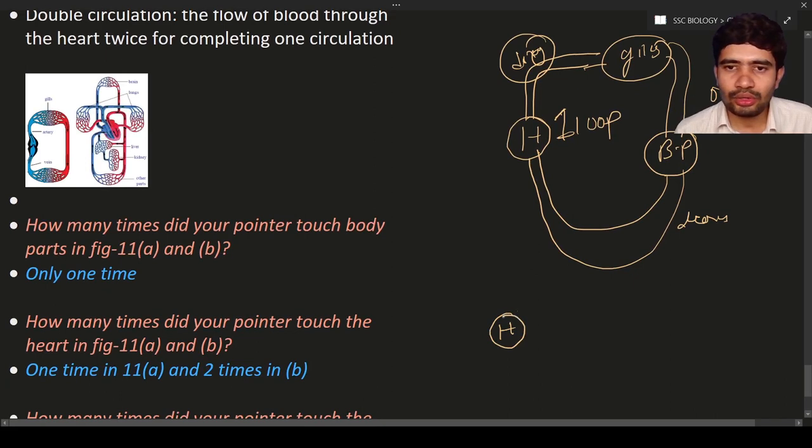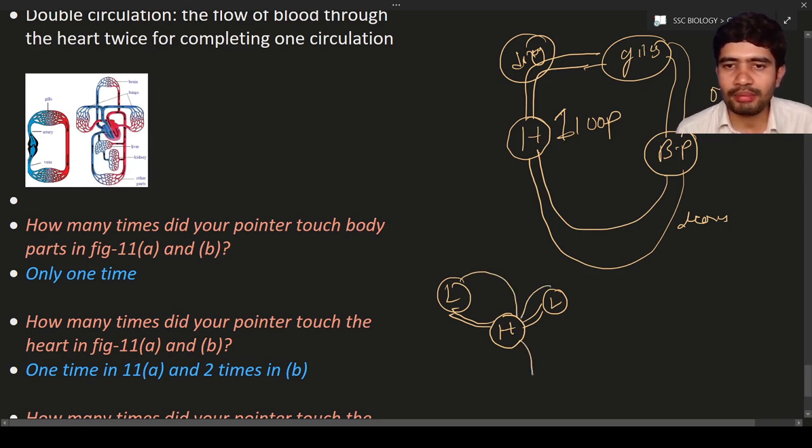From the heart, first the heart will pump blood to the lungs. Then the lungs send blood back to the heart. That is one circulation.